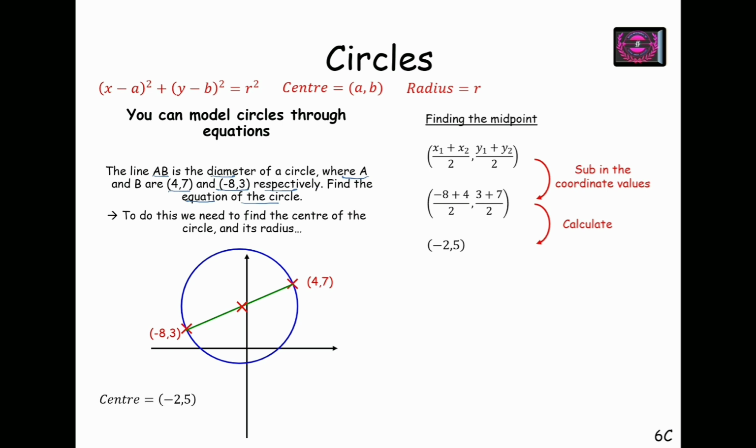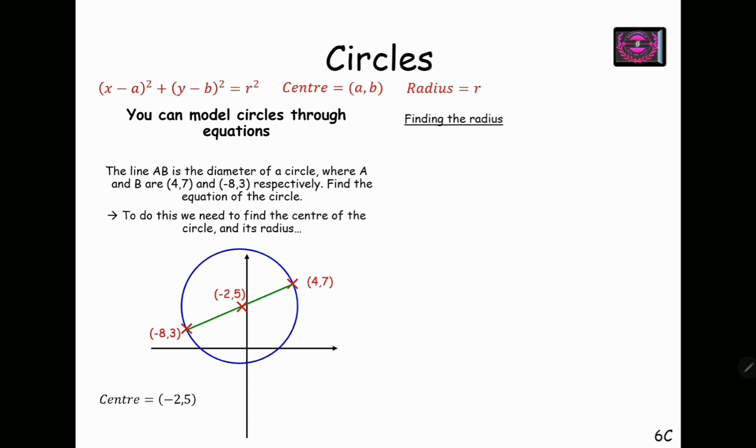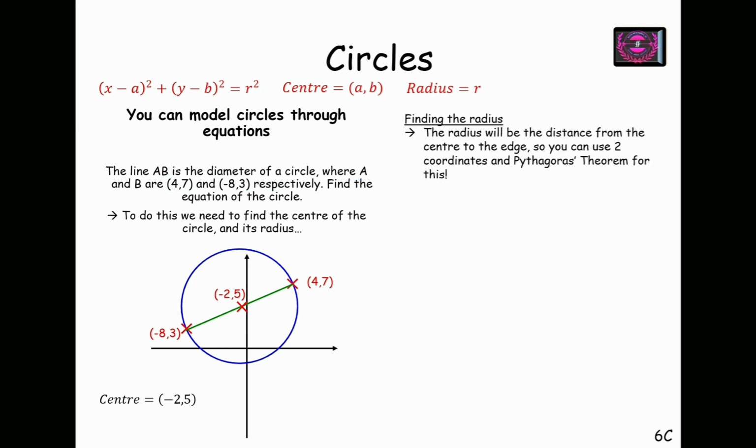Now our objective is to find the radius of the circle. And for the radius, we can use the distance formula between 2 points. We are given the center, which is -2, 5, and if I calculate this distance, this will be my radius. Let us read this statement. The radius will be the distance from the center to the edge. So you can use 2 coordinates and Pythagoras theorem for this. Okay.